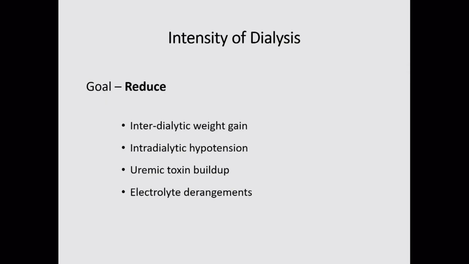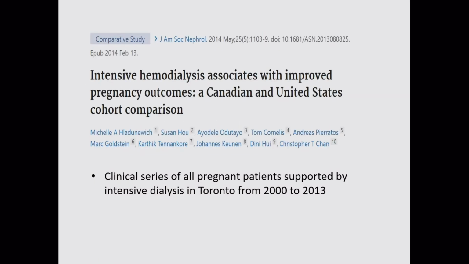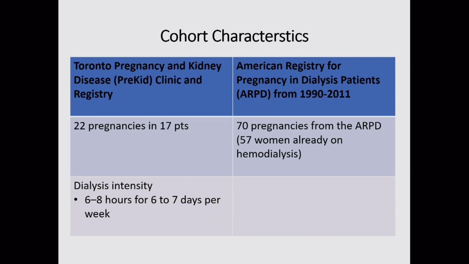So we come to what should be the intensity of dialysis in these patients. The goal is always to reduce the interdialytic weight gain, intradialytic hypotension, uremic toxin buildup, as well as electrolyte derangements. A study done in 2014 compared Canadian and US cohorts from 2000 to 2013. The Toronto pregnancy group reported a dialysis intensity of 6 to 8 hours each session for 6 to 7 days per week.